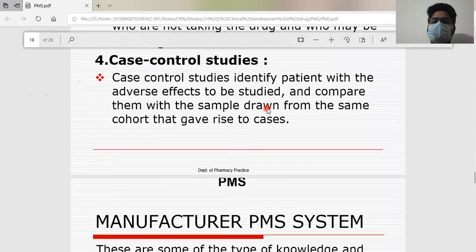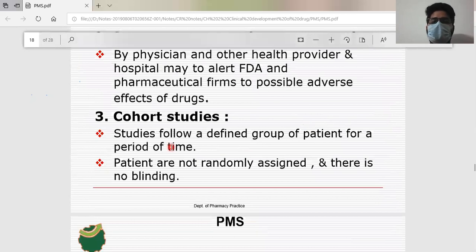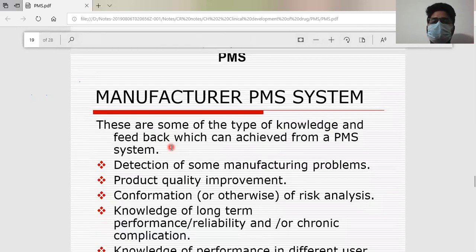Next, case control studies identify patients with adverse reactions. Here you set up a control study where you identify patients with similar kinds of adverse effects and study them. You compare them with a sample drawn from the same cohort population, compare these two groups, and get your result.